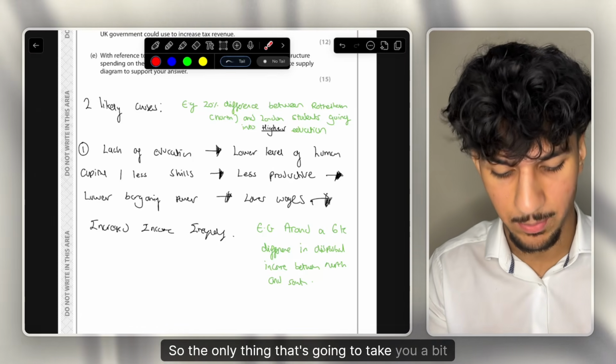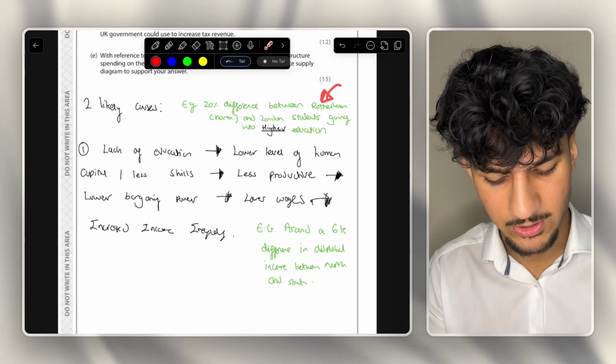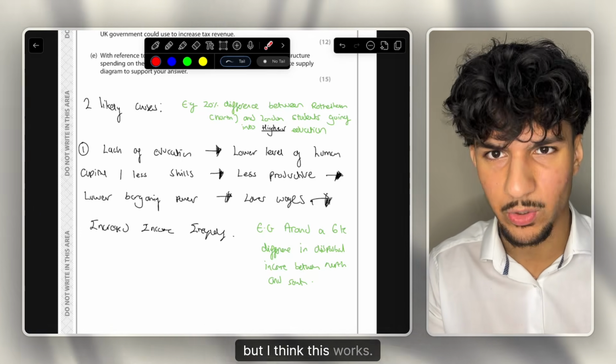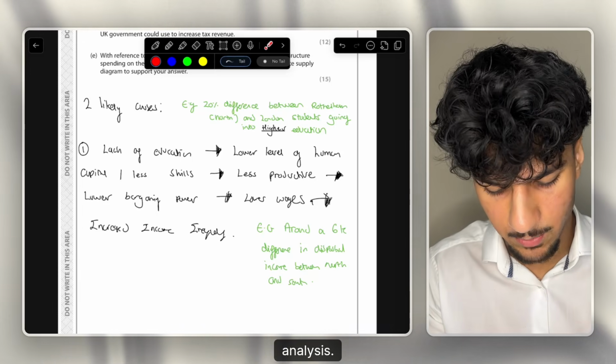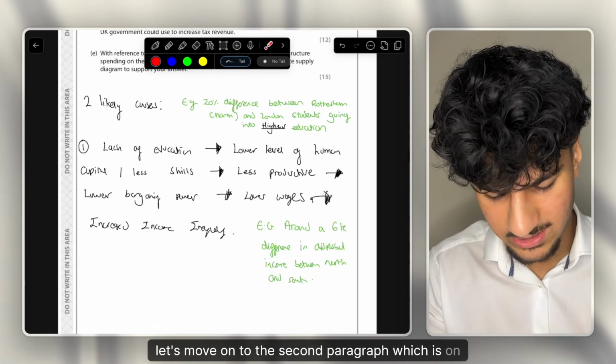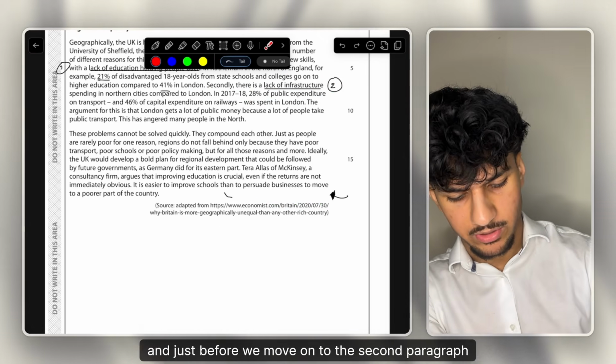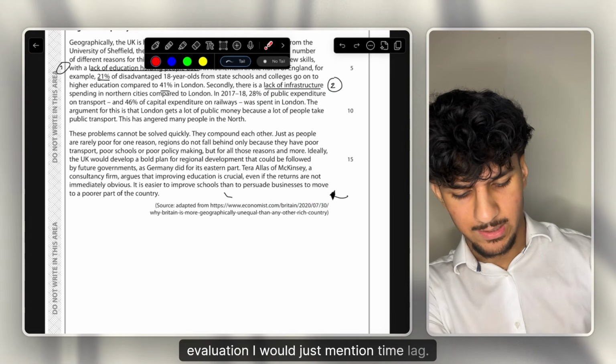So the only thing that's going to take you a bit more time is finding the application. So 100%, you can write a bit less for this first paragraph, but I think this works. It's a very logical step-by-step chain of analysis. But yeah, let's move on to the second paragraph, which is on lack of infrastructure. And just before we move on to the second paragraph, with evaluation, I would just mention time lag.